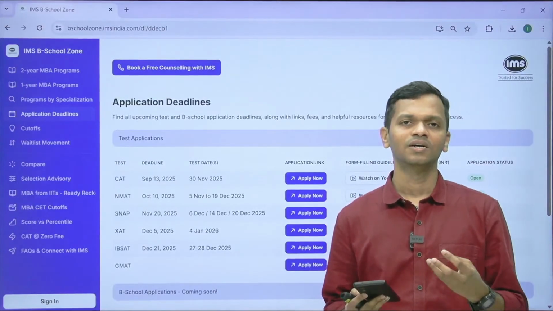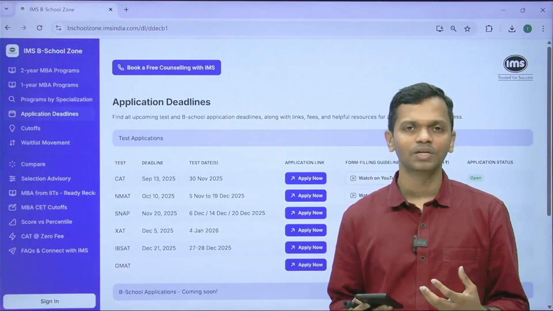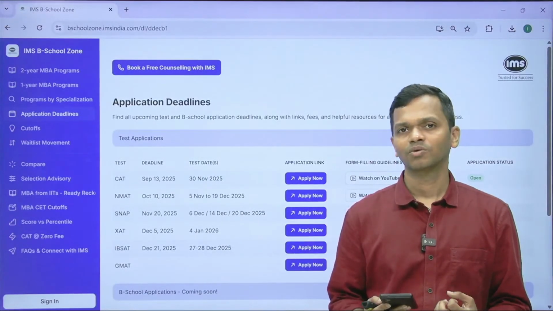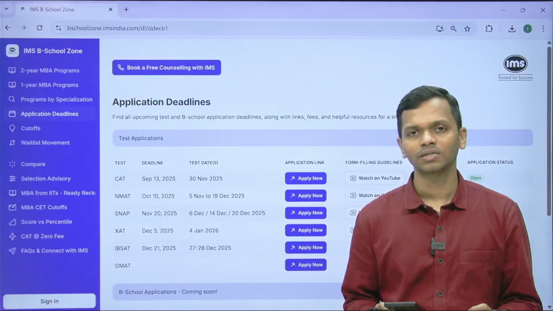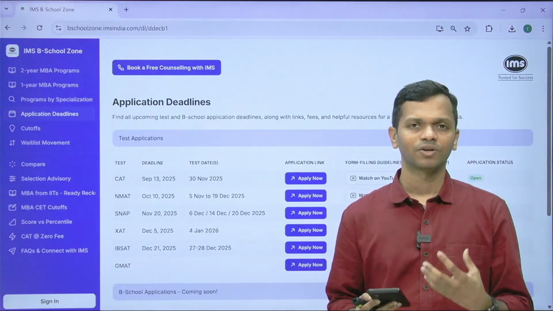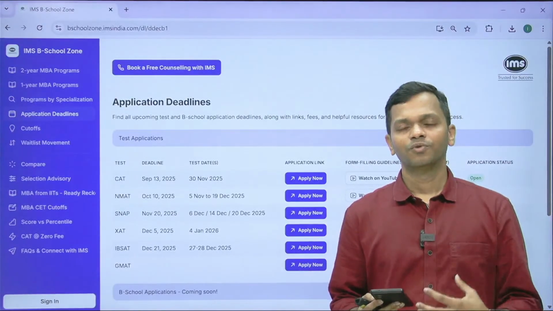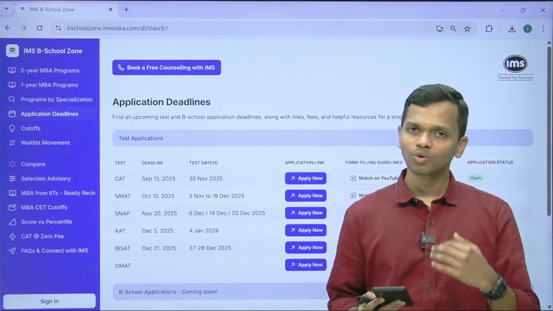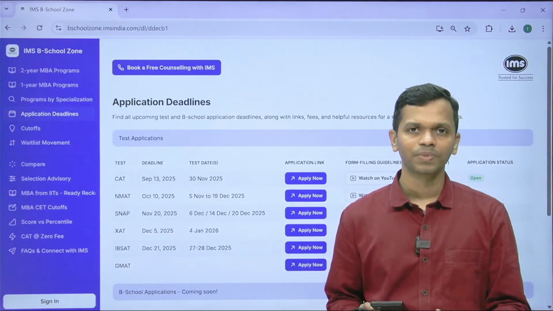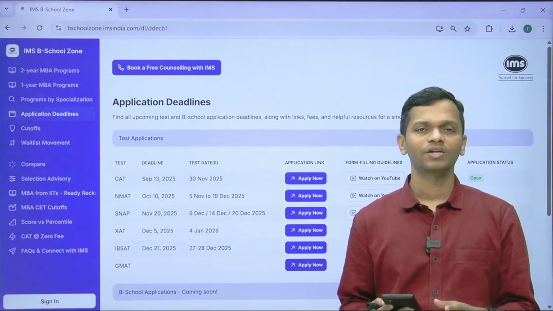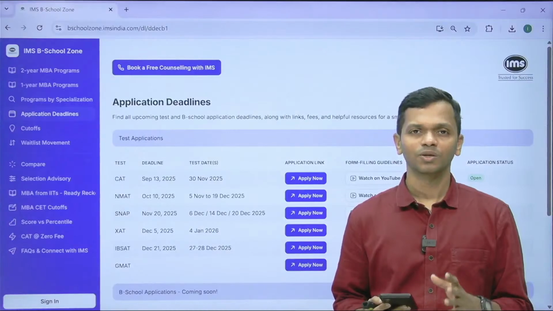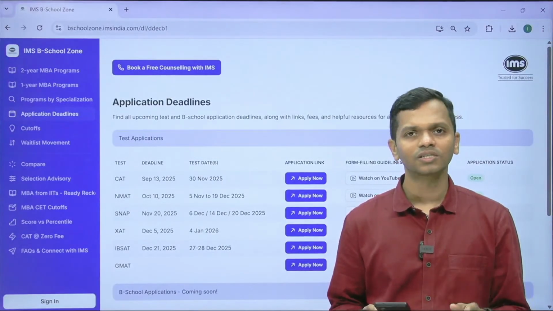Nothing like that. It's more about the test being fundamentally very, very different. NMAT as a test. If you're very serious about NMIMS and NMAT, you would want to give yourself more time before you reach a situation where you feel confident. If you think that is going to happen in December, you book a slot for December. If you think in November you will be confident, you book it in November. So you have to decide when you will be in a position to do well on the NMAT. If you think you need to give yourself more time, I would suggest take it in December.